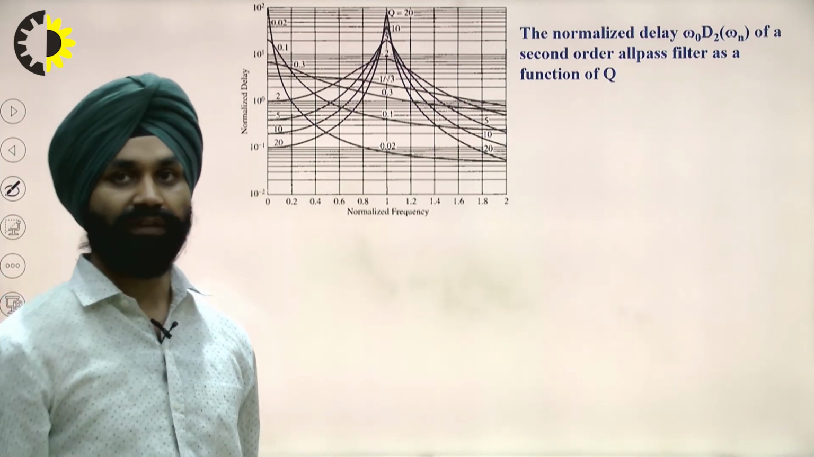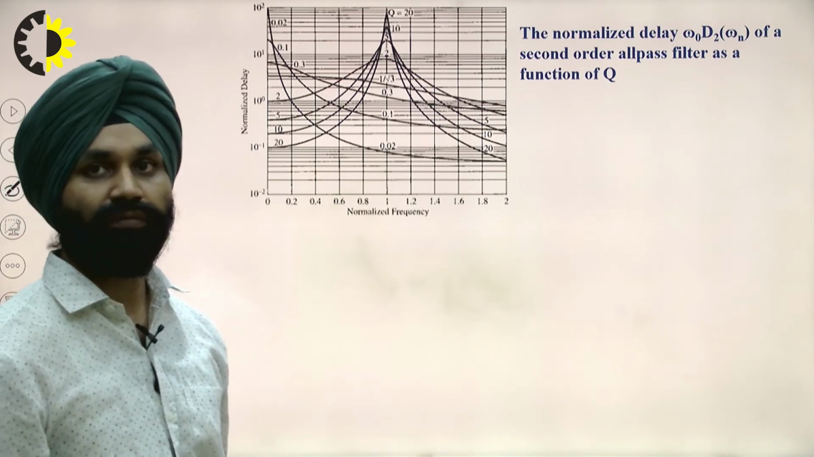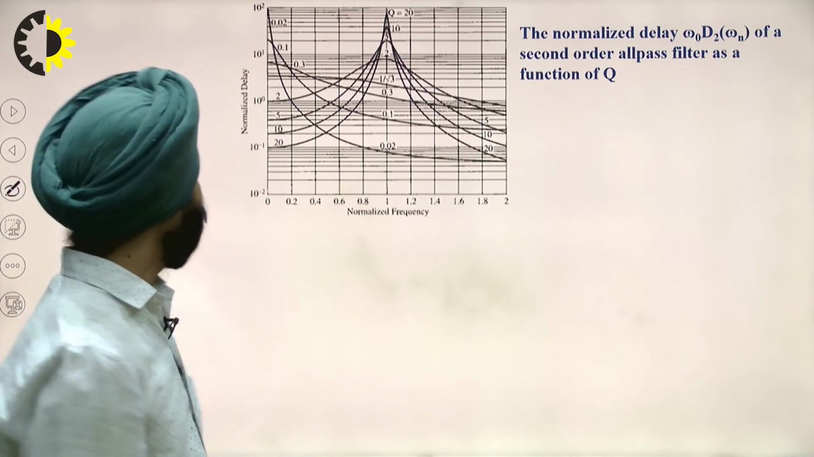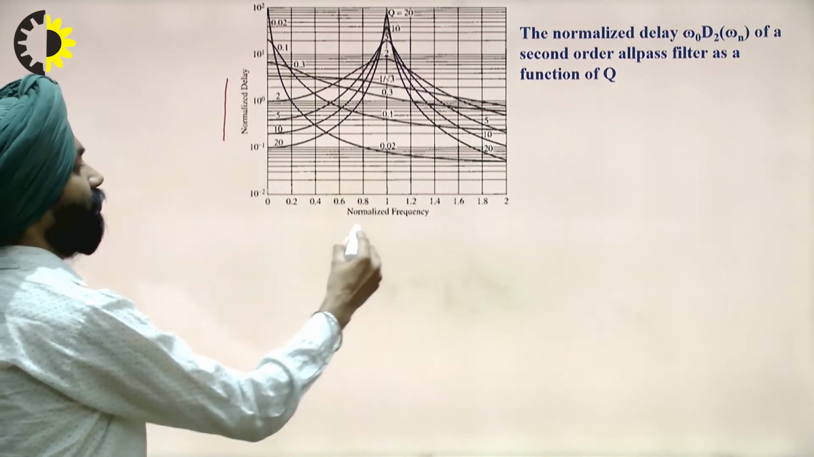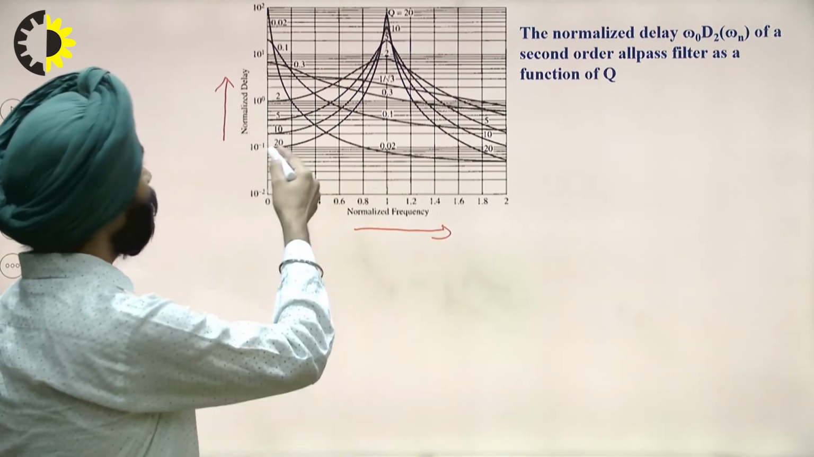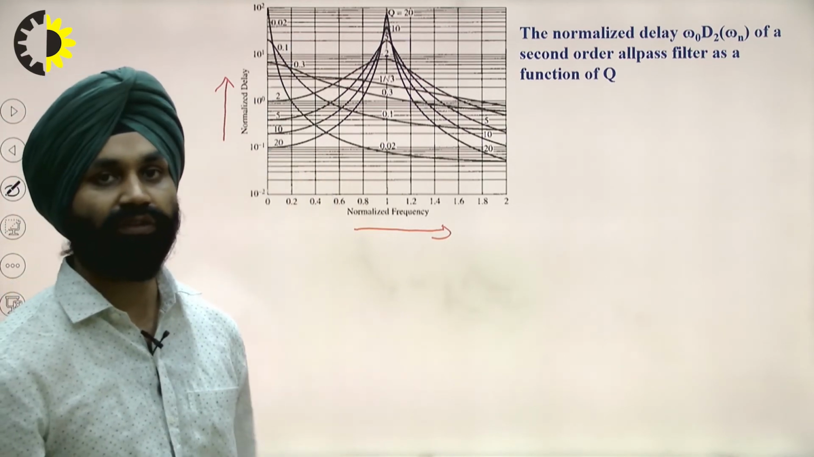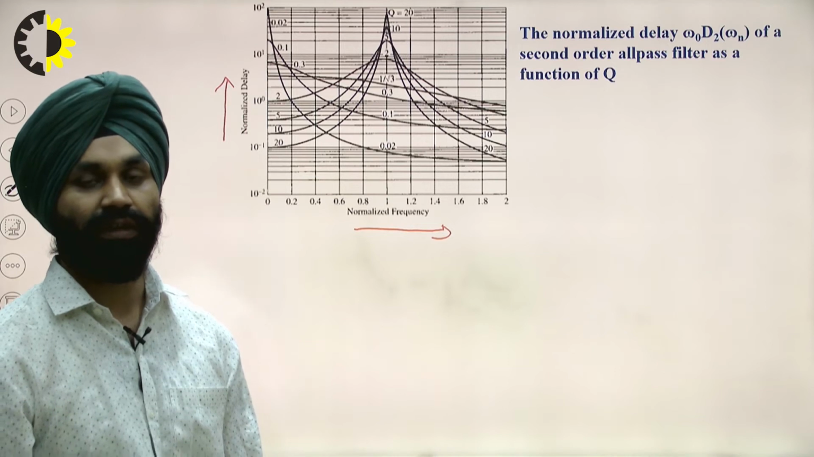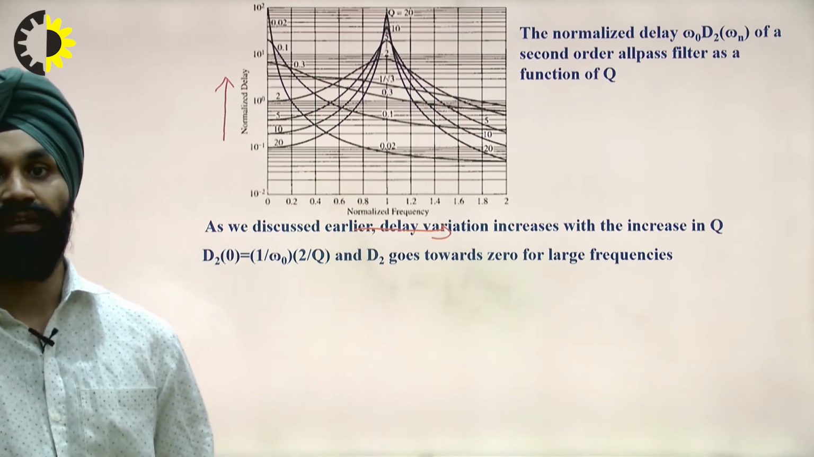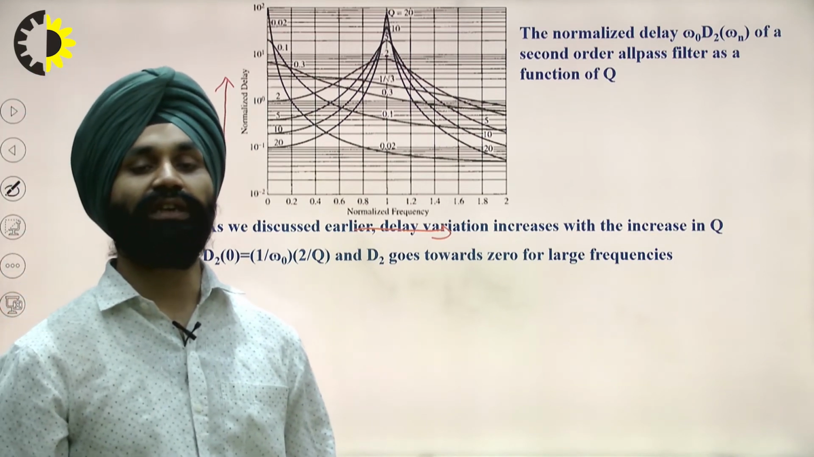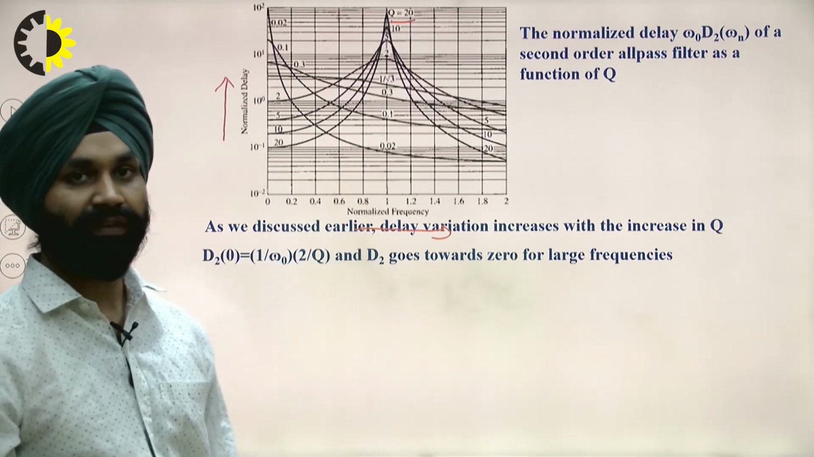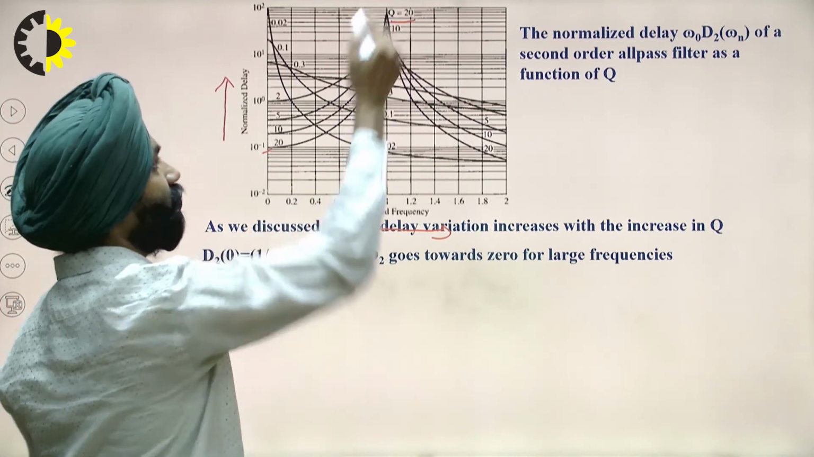Here we have taken the normalized delay of the second order filter. If we draw the normalized delay against normalized frequency, this gives different curves at different values of q, and as we have discussed earlier, this delay variation will increase with the increase in q. As we increase q, the delay variation goes from minus 20 to 20.